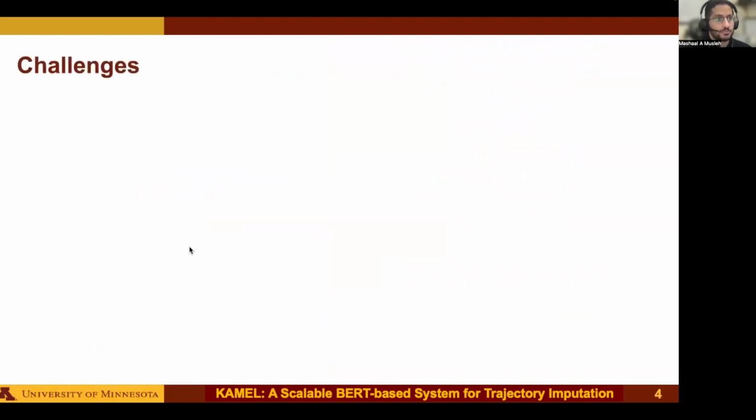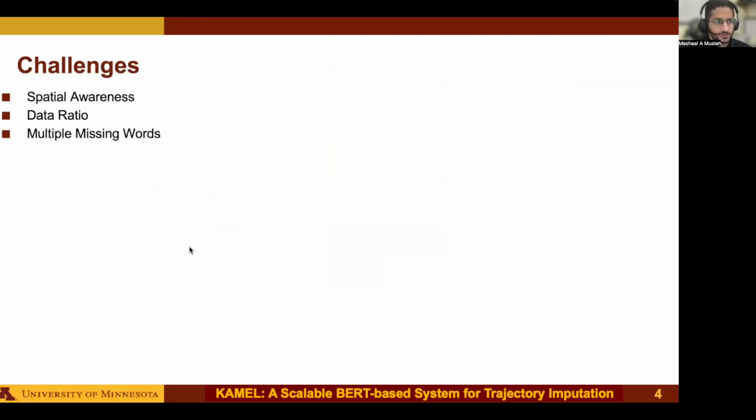However, applying BERT as is is challenging for the following three reasons. One is spatial awareness. Because BERT lacks spatial awareness, it might train on spatially unrelated data or predict results that are spatially infeasible. The second challenge is the data ratio.